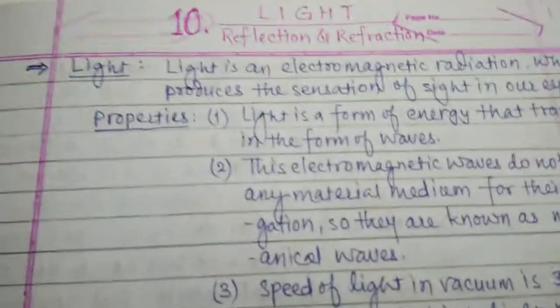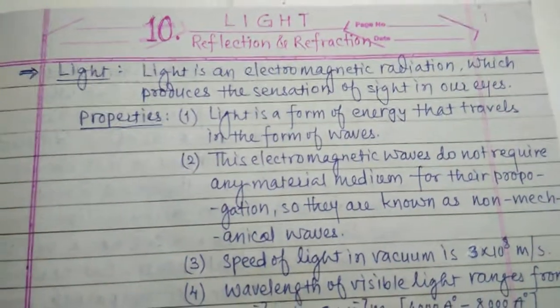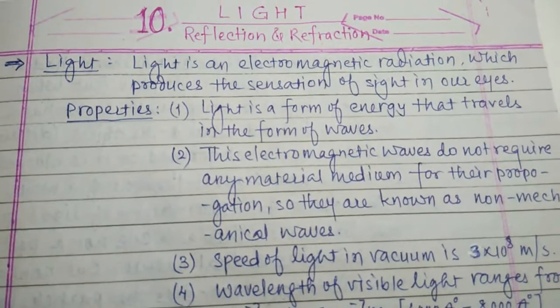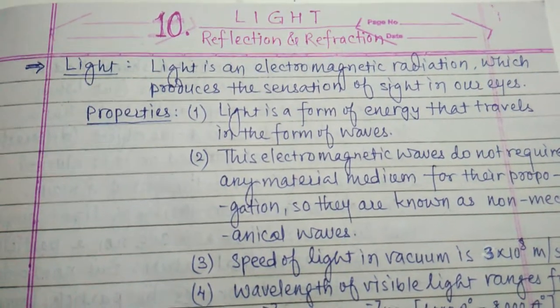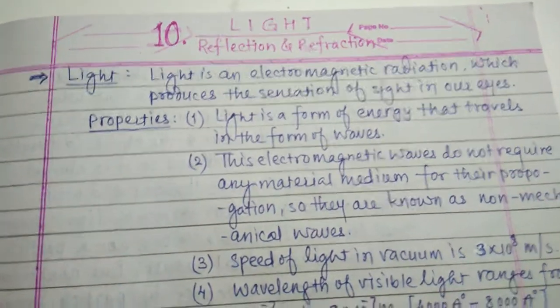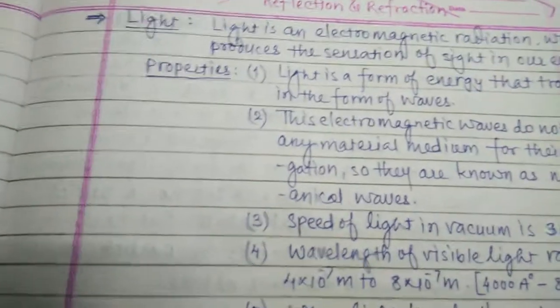Student, we are discussing chapter number 10, light reflection and refraction. Now, what is light? Light is an electromagnetic radiation which produces the sensation of sight in our eyes. Without light, we can't see anything. Now, some properties of light.